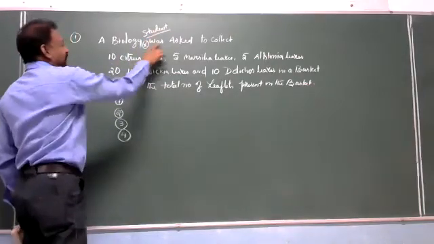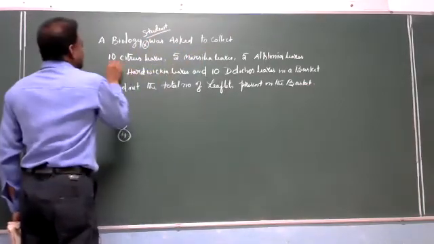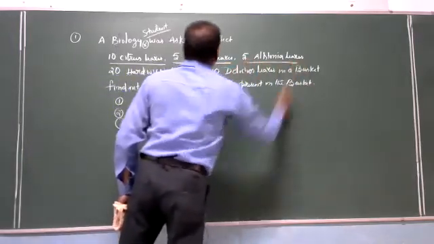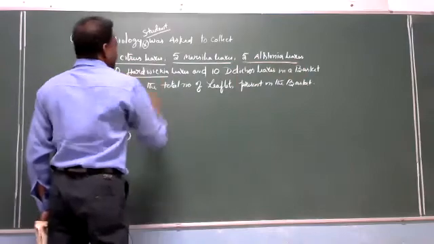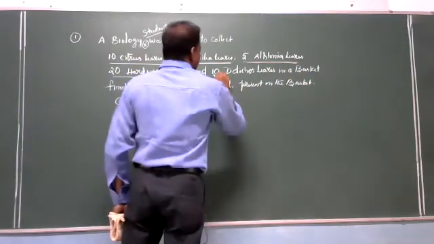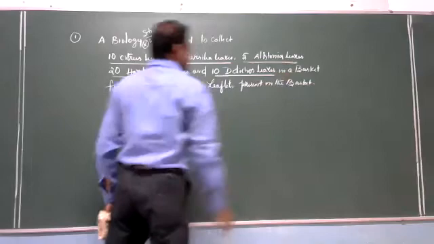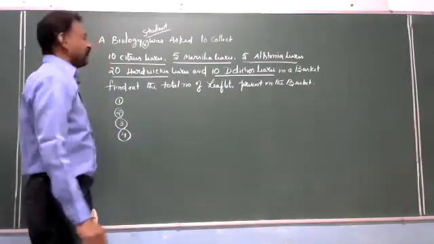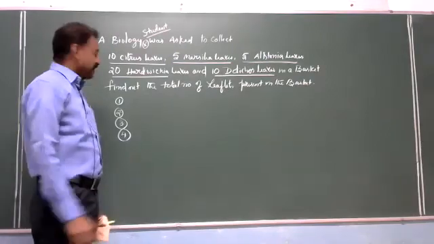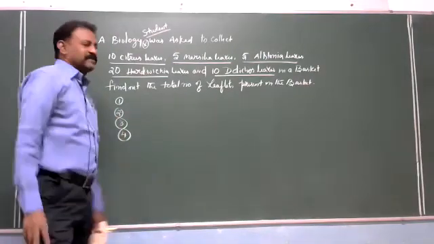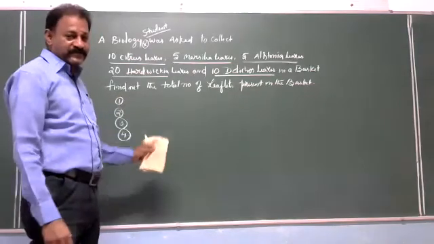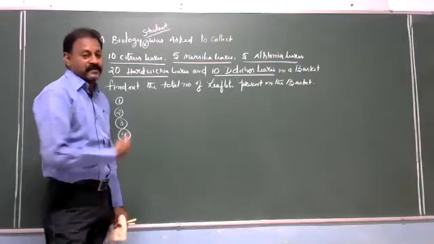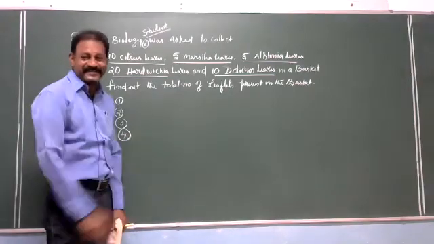A biology student was asked to collect 10 citrus leaves, 5 Marsilea, 5 Alstonia, 20 Hardwickia, 10 Dolichos leaves in a basket. Find out the total number of leaflets present in the basket. They will ask four options. I am not going to give you four options. You have to find out the correct answer.